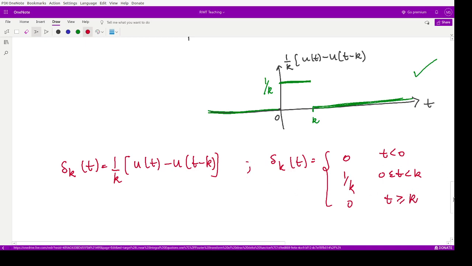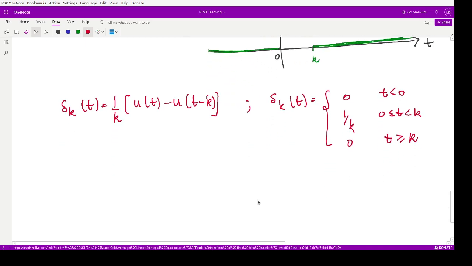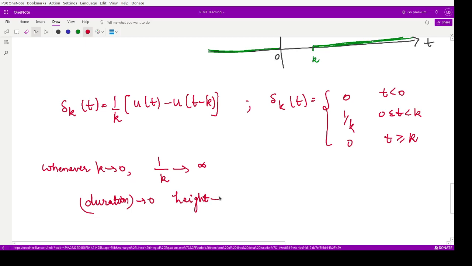Now what if I make k going to 0? Whenever k goes to 0, the height 1 by k will tend to infinity. So the duration of this interval goes to 0 and the height of this interval tends to infinity.